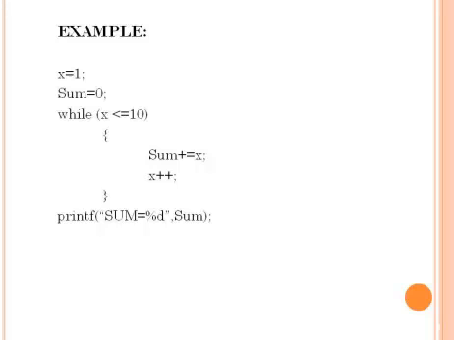Let's consider one example on the while statement. Here 1 is assigned to x and 0 is assigned to sum. Here the condition is x less than or equals to 10. One is assigned to x, so the value of x is 1 and the value of sum is 0.